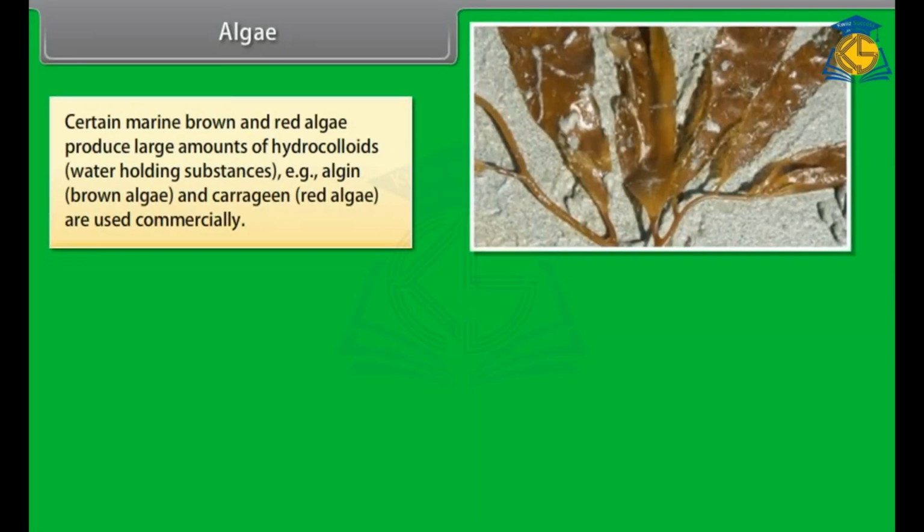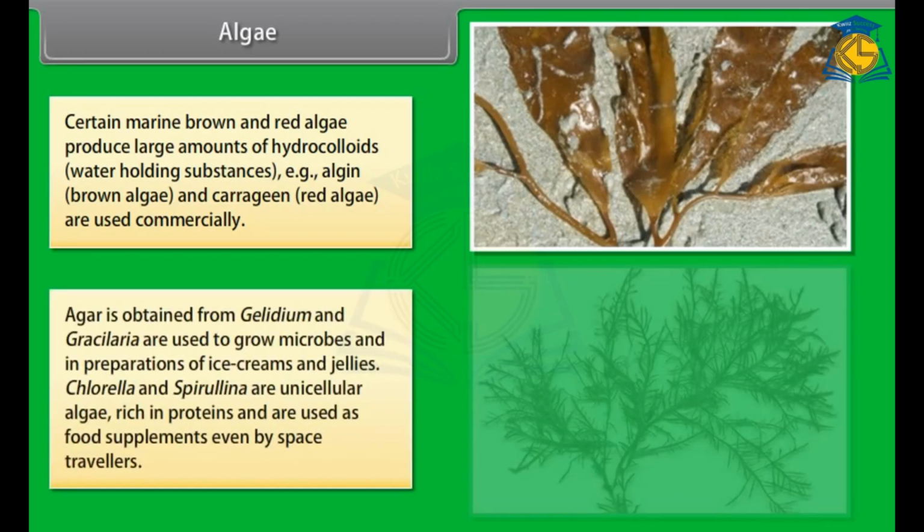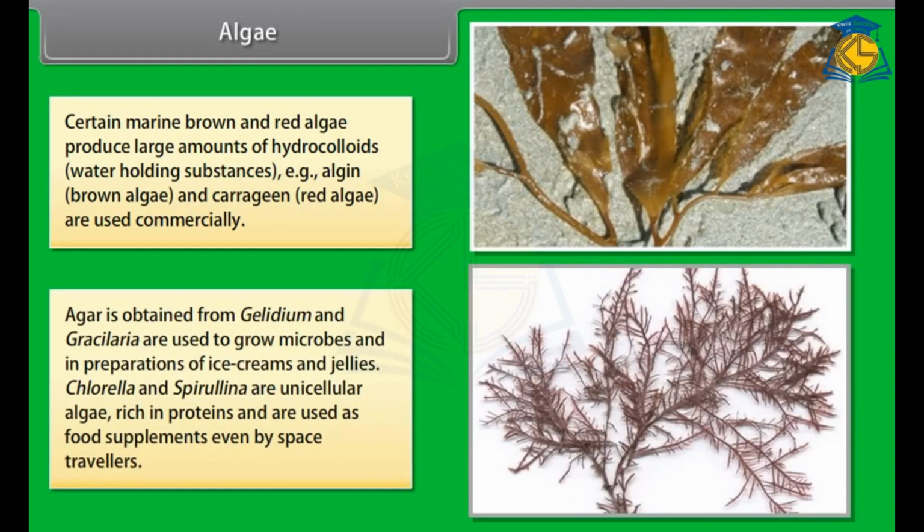Certain marine brown and red algae produce large amounts of hydrocolloids, water-holding substances, that is, algin in brown algae and carrageen in red algae, which are used commercially. Agar is obtained from Gelidium and Gracilaria and is used to grow microbes and in preparations of ice creams and jellies. Chlorella and Spirulina are unicellular algae rich in proteins and are used as food supplements even by space travelers.